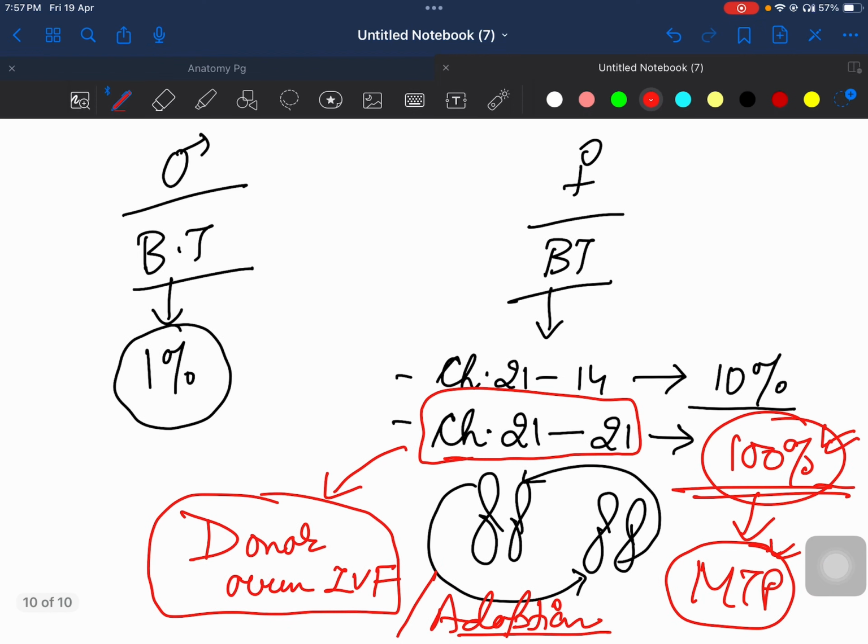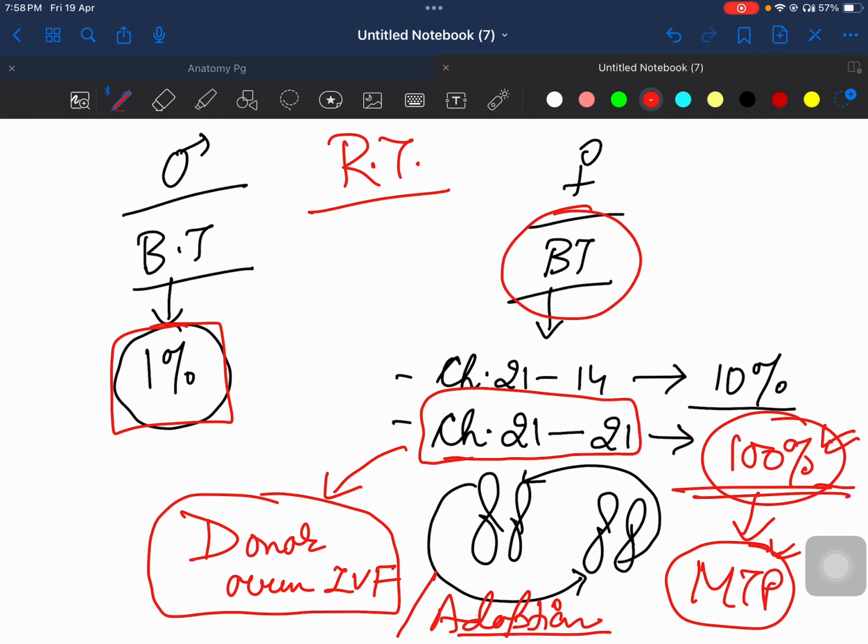Then coming to your Robertsonian translocation, if baby has Robertsonian translocation, get parental karyotyping done. If the defect was in father, that is father was having balanced translocation, then this time you have 1 in 100, that is 1% risk of baby getting Robertsonian translocation. If fault was on mother, then you see कि कौन से chromosome के अंदर balanced translocation था.